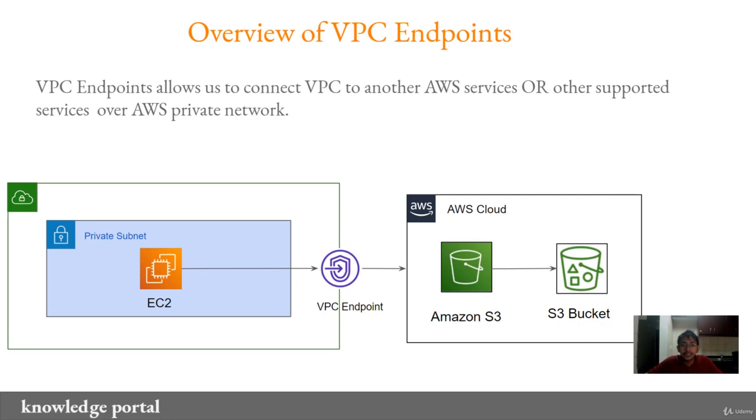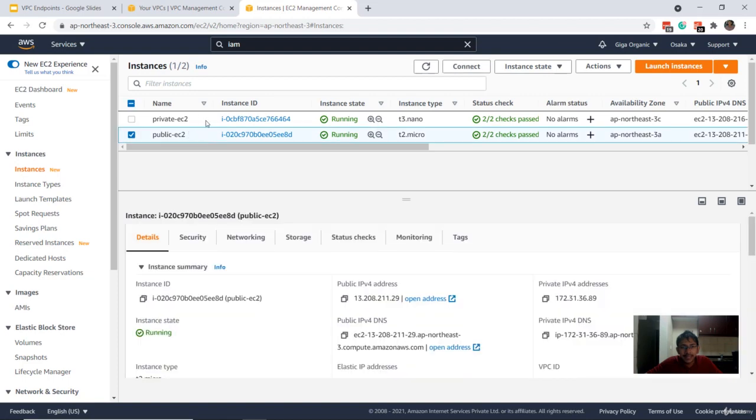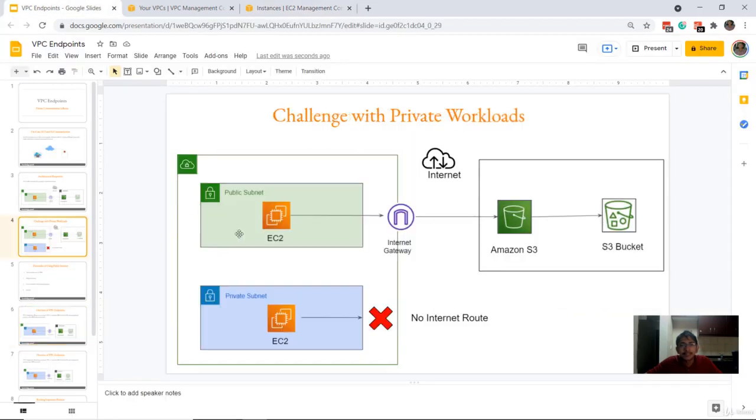Before we conclude, let's go ahead and have a quick demo associated with VPC endpoints. For today's demo, I have two EC2 instances available. One is in the public subnet and the second is in the private subnet. This is very similar to the diagram that we were discussing. You have an EC2 instance in public and you have an EC2 instance in private.